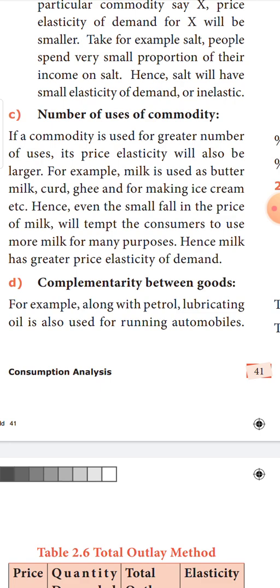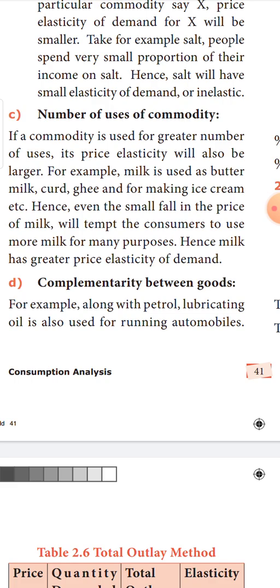So in case of complementary goods, the demand will not fall even if there is an increase in the price of the complementary goods. So what can you say about the type of elasticity here? It is said to be inelastic. The price elasticity is said to be inelastic for complementary goods.